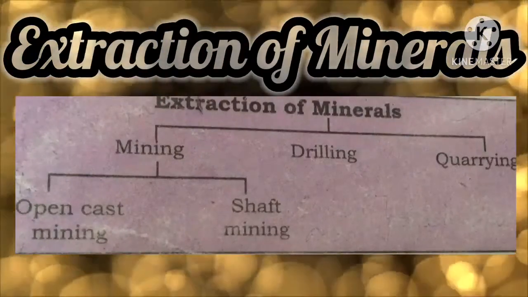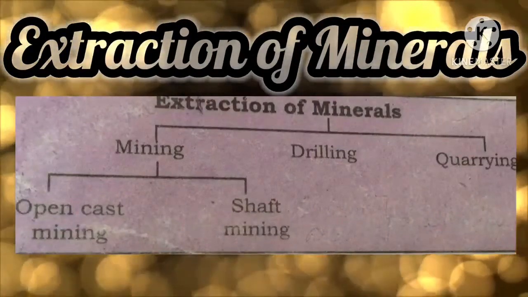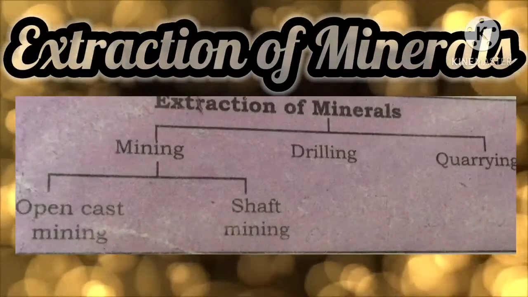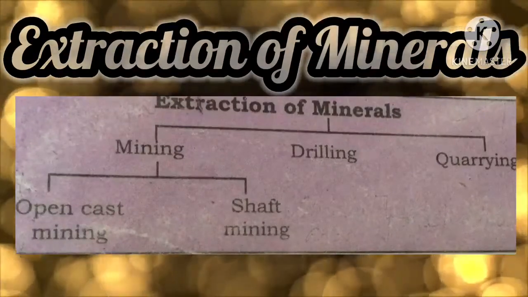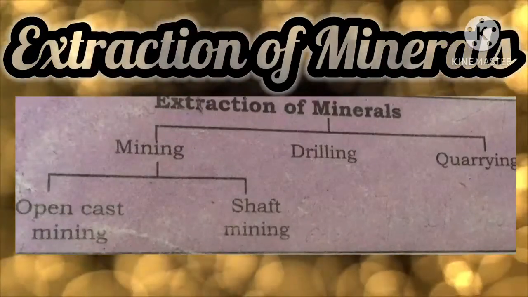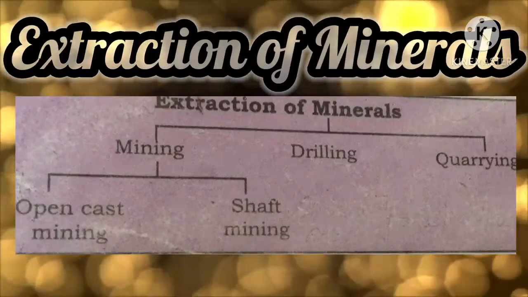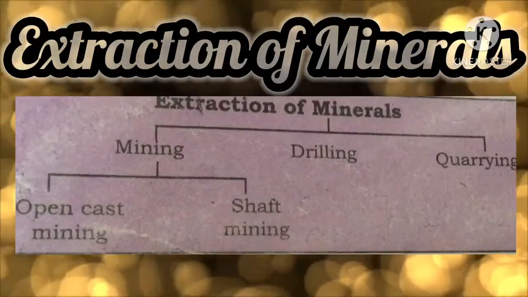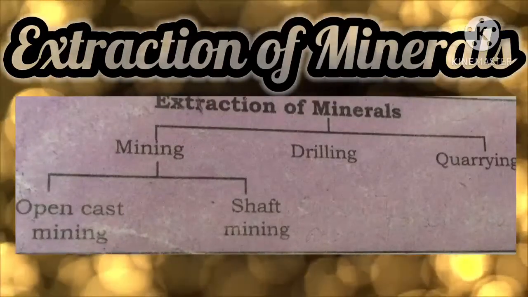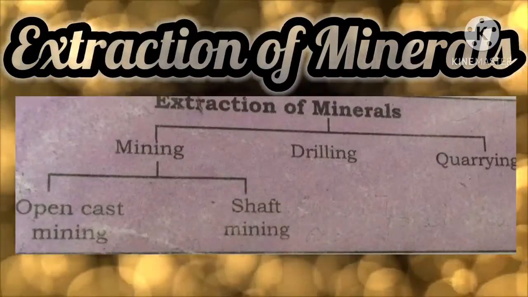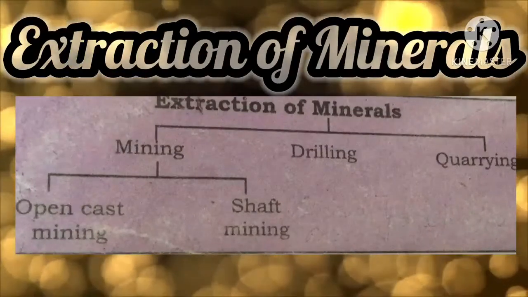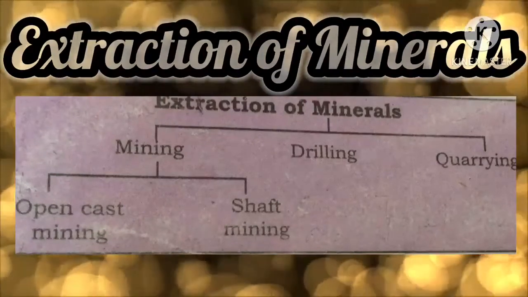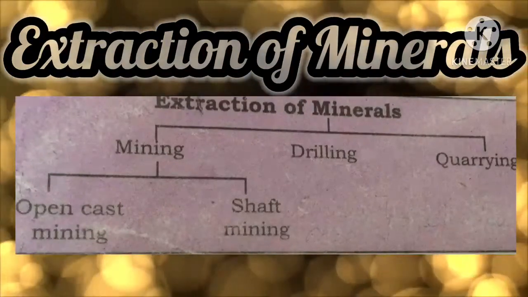See children, in open cast mining, minerals lying at shallow depths are taken out by removing the surface layer. Simply said, we need not dig the earth's surface very deep. The minerals are very shallow, so we can extract them with minimal digging. In such cases, they use open cast mining. So in this, minerals lying at shallow depth, got it?